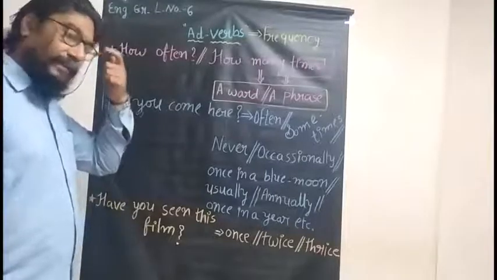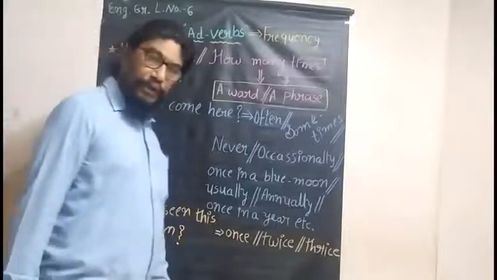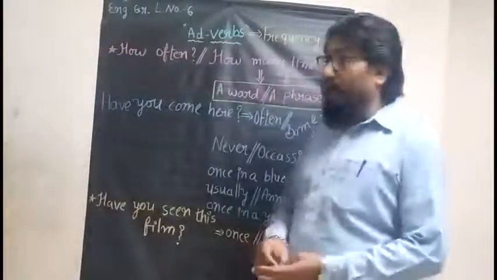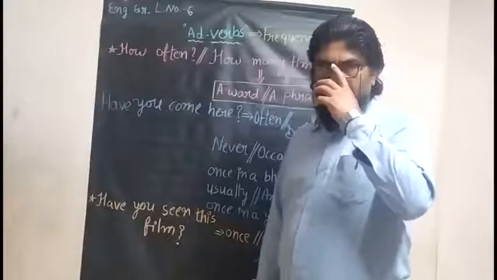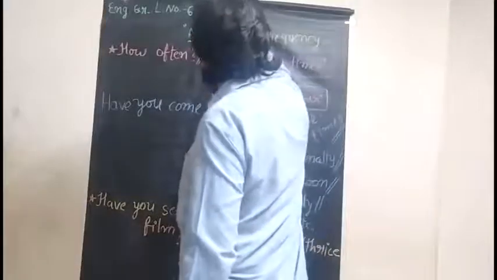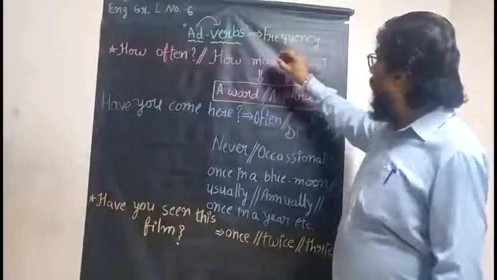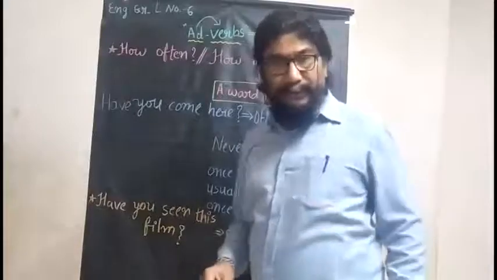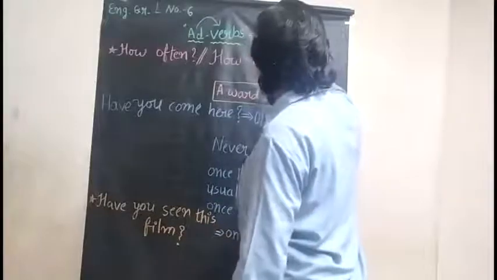Dear student friends, we'll move ahead with lesson number 6 in our English grammar. What's there? That we'll think first. The topic is adverb. Something in addition to a verb, that is an adverb. Simple, very simple. But till now, whatever we have completed with time, with place, with manner, leave it. Now we are here with the frequency.